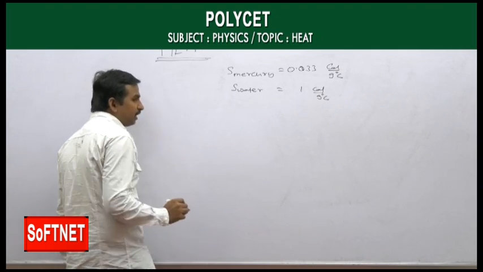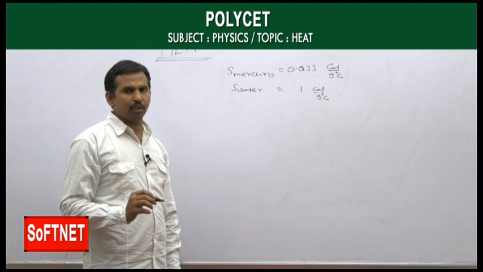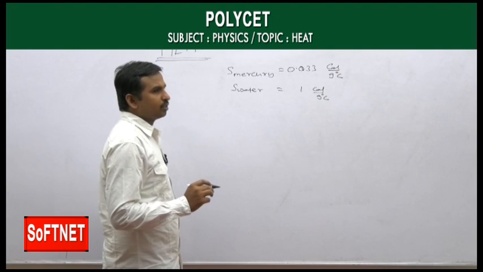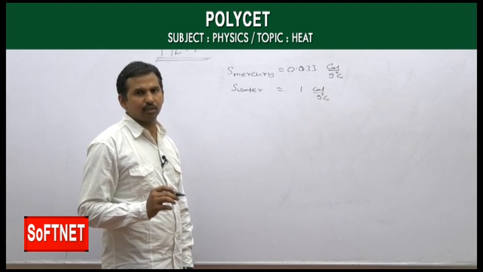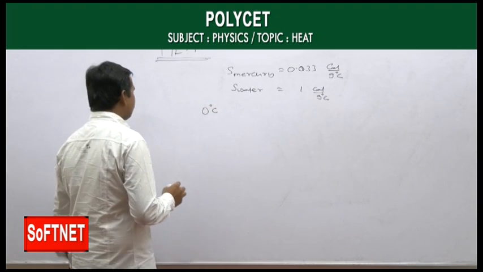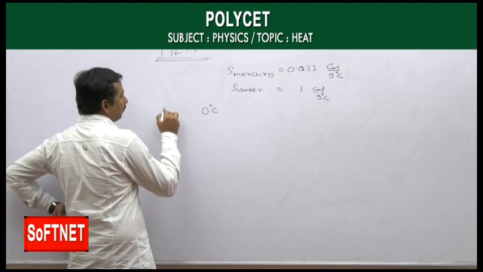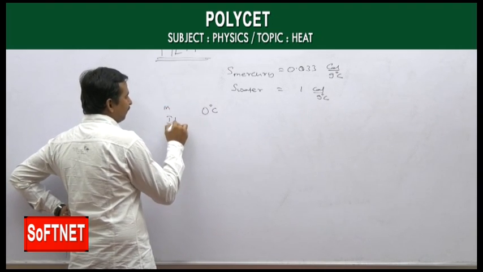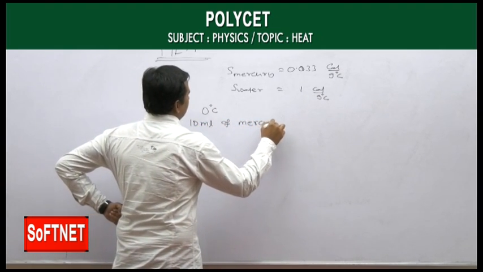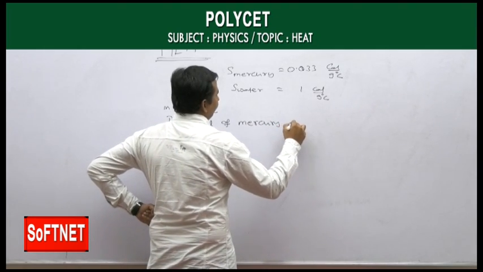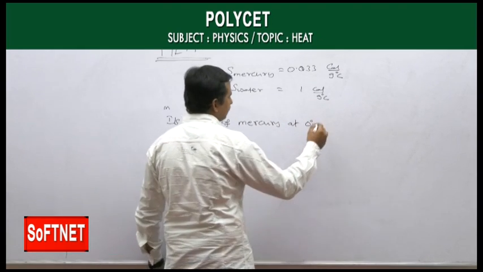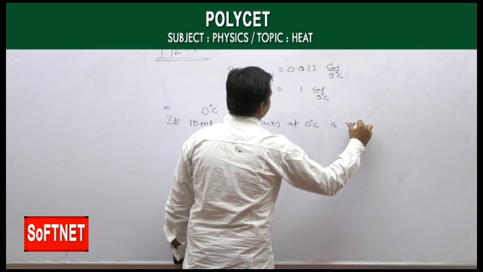Okay. If you are taking a temperature reading with mercury, let us suppose you are taking 0 degrees Celsius on that thermometer scale. Here I am taking 10 ml of mercury at 0 degrees Celsius, and it is raised to a temperature